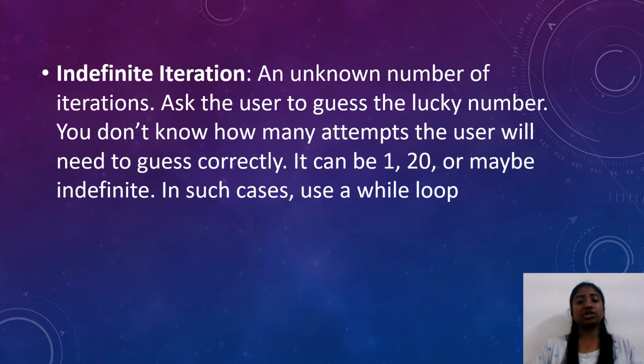Next, indefinite iteration: an unknown number of iterations. Ask the user to guess the lucky number. You don't know how many attempts the user will need to guess correctly. It can be 1, 20 or maybe indefinite. In such cases, we use a while loop.